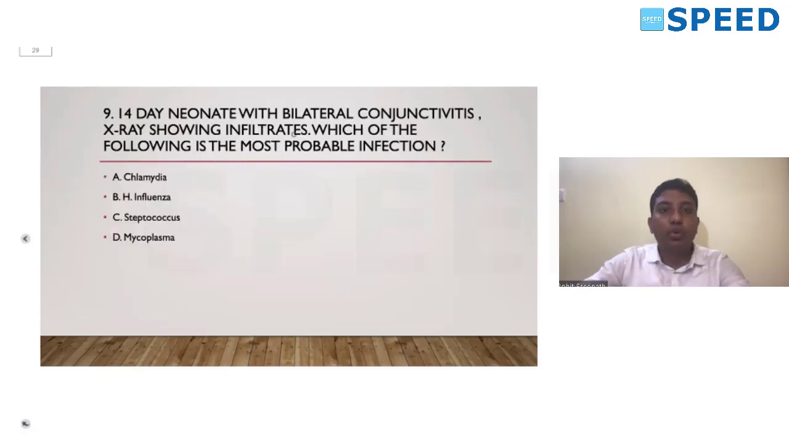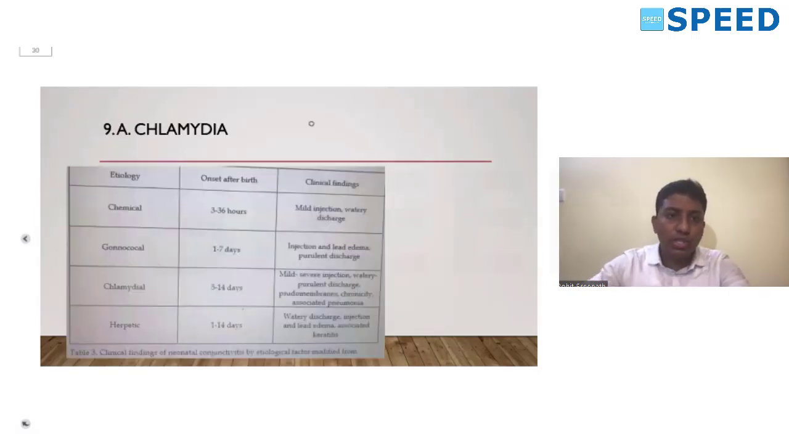Next, we have a 14-day-old neonate with a bilateral conjunctivitis. The X-ray shows presence of infiltrate. Which is the most probable diagnosis? Again, I told you there is a table which I have clearly discussed in class. This is a very important table that you have to remember.